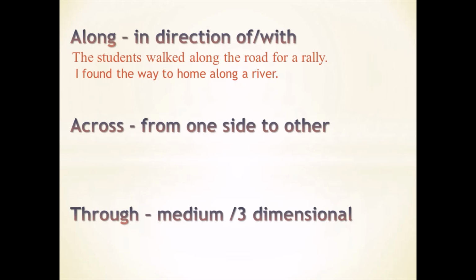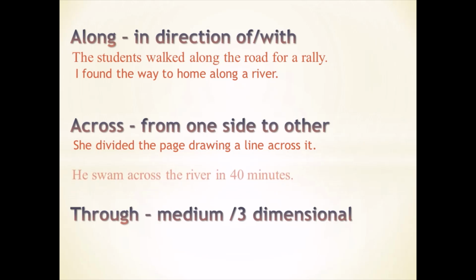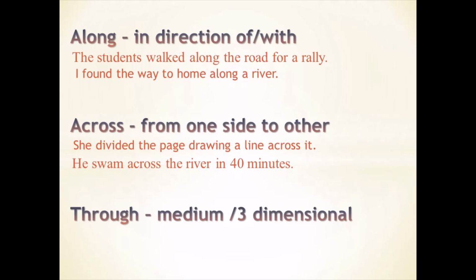Across means going from one side to the other side of something, and it also shows that somebody is crossing it. She divided the page drawing a line across it. She drew a line from one side to the other side of a page, and this way she divided the page. He swam across the river in 40 minutes. He went from one side to the other side of the river. So across means crossing something which is long, going in the width of something. While in along, we go in the length of something.